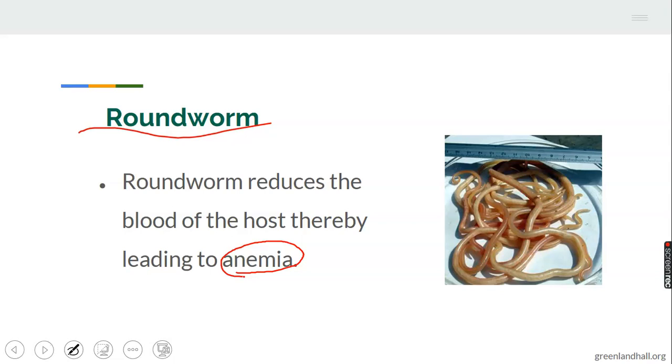All right, let's continue. From there, the secondary host of roundworm is as well cow. That is the major secondary host of roundworm, and as well man. Just like tapeworm, man is a primary host.